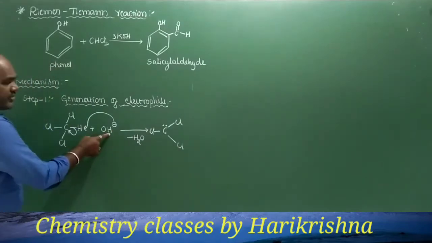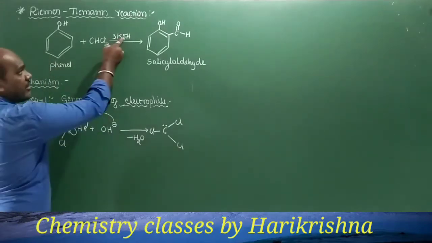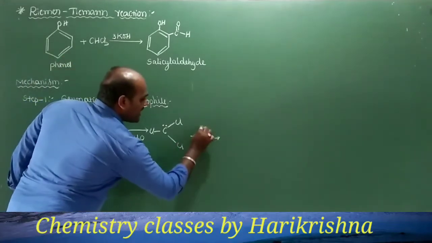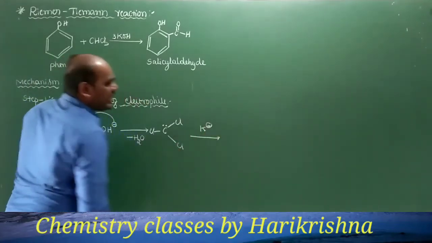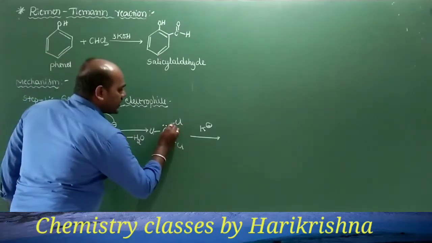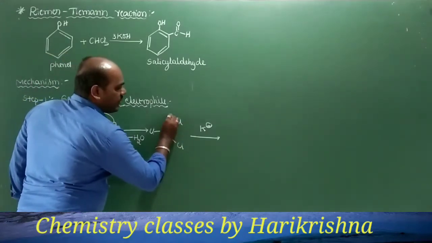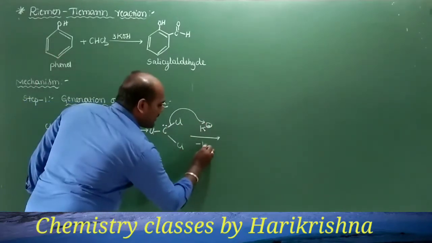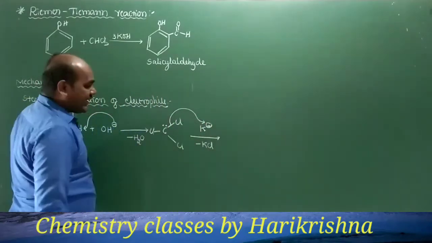But we have taken only OH minus from KOH, and we still have K plus over here, and that K plus now comes into the picture. The bond pair of electrons goes to the K plus, and that results in the elimination of KCl.